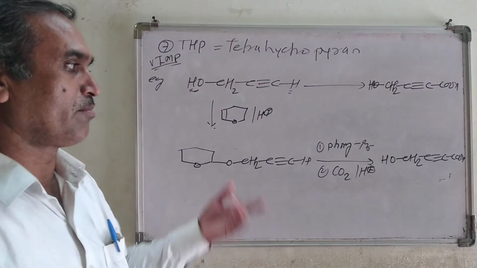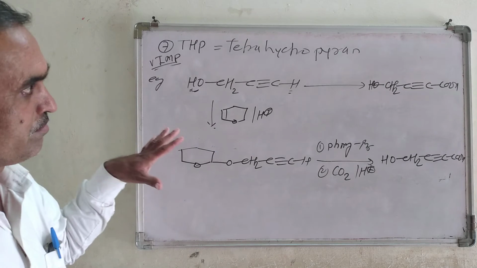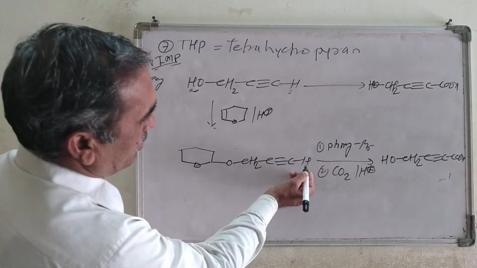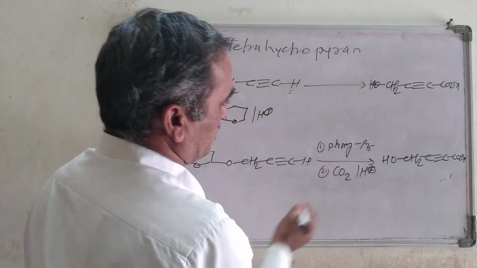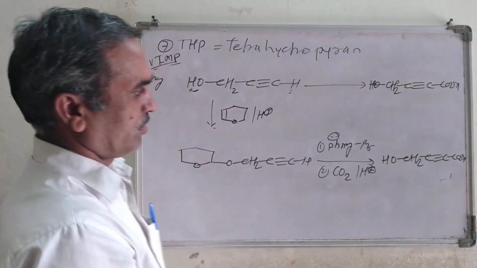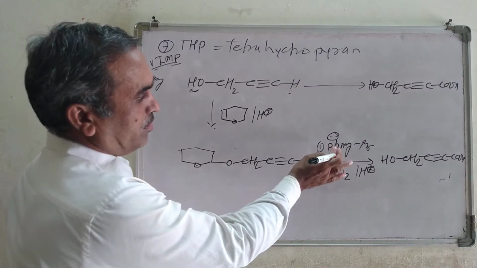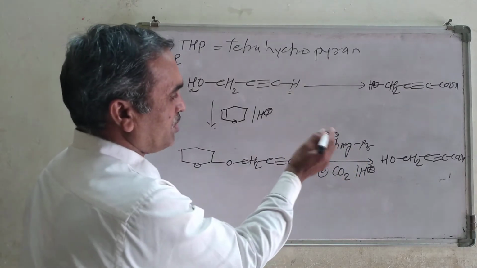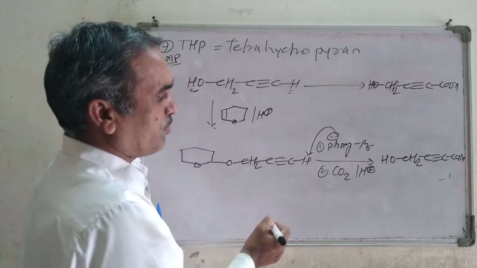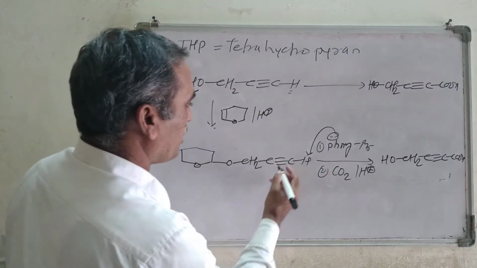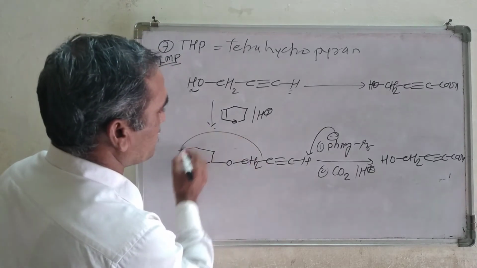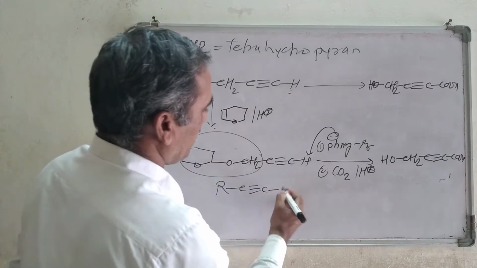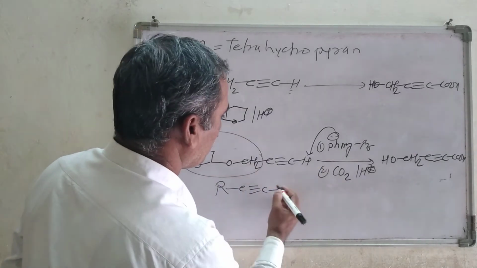That is the product I am going to get, because here the mechanism we already see. Here PhMgBr, phenyl magnesium bromide, will abstract the proton from here. Suppose we consider this part as R, R, C triple bond C, then here we will get